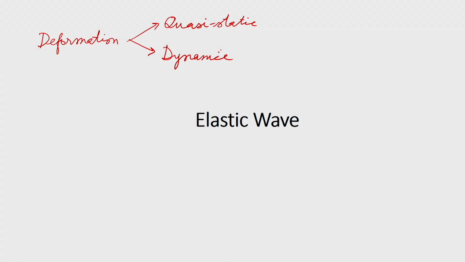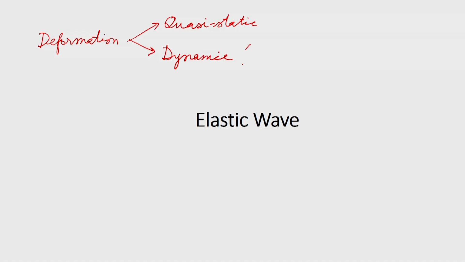Today we will discuss elastic waves and the types of elastic waves. That comes under dynamic deformation, which involves stress wave propagation.